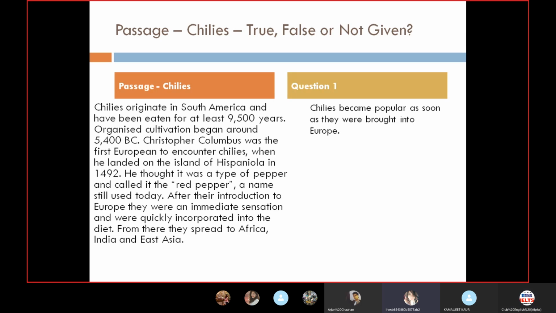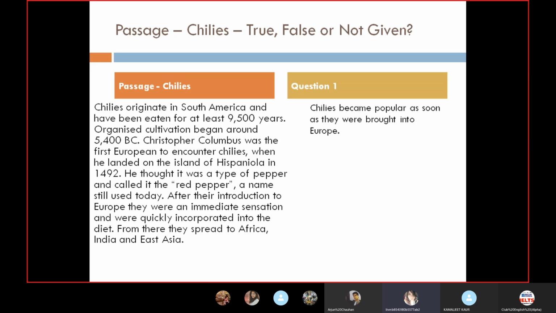Christopher Columbus was the first European to encounter chilies. When he landed on the island of Hispaniola in 1492, he thought it was a type of pepper and called it the red pepper, a name still used today. After their introduction to Europe, they were an immediate sensation and were quickly incorporated in the diet. From there, they spread to Africa, India, and East Asia.